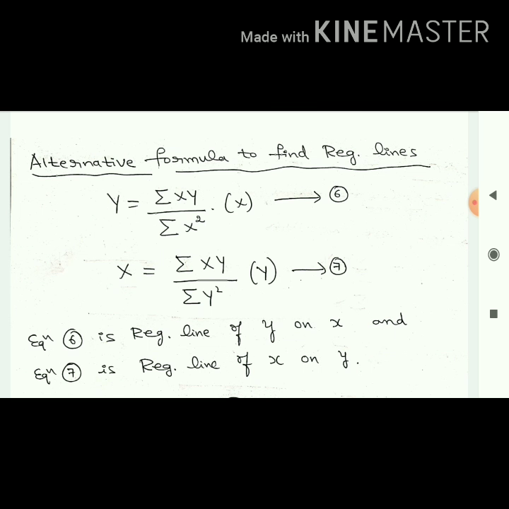The first one is capital Y equal to summation XY divided by summation X square into X. Since it is in terms of Y on the LHS, this is called the regression line of y on x. And the second one, X equal to summation XY by summation Y square into capital Y. This is called the regression line of x on y. So altogether we have to remember 2 sets of formulas for regression lines.